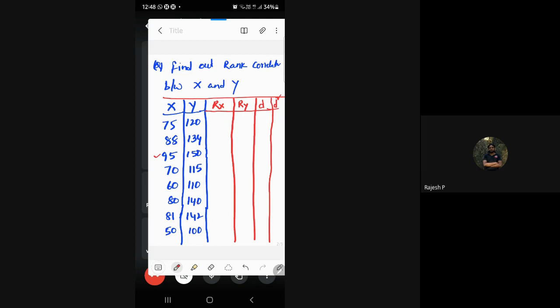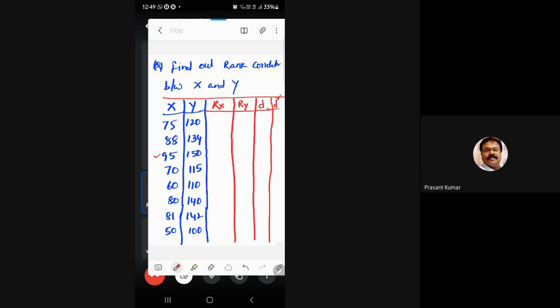Remember, in the question he will mention whether the given data is ranks or normal numerical data. Suppose in this question he is just saying find out rank correlation between X and Y. He has not mentioned ranks for X and Y. That means the given X, Y values are nominal data. So for nominal data we need to find out ranks first, later we go for deviations.